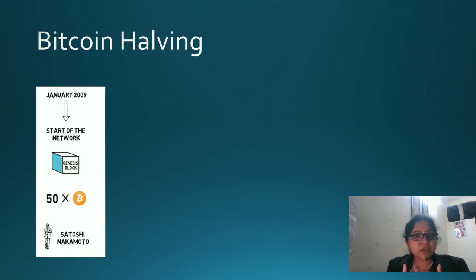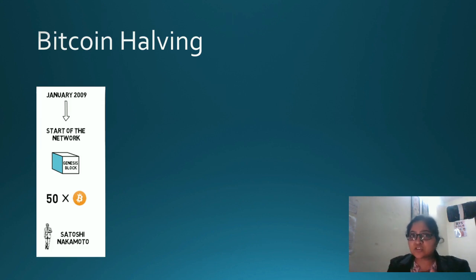How are the Bitcoins coming into the market? Just think it through. Bitcoins can never be printed. They can only be mined. It's not a fiat currency where you can just print and put it into the market. This needs to be mined through the blocks. When the first block got mined, then 50 Bitcoins came into the market. So just remember this.